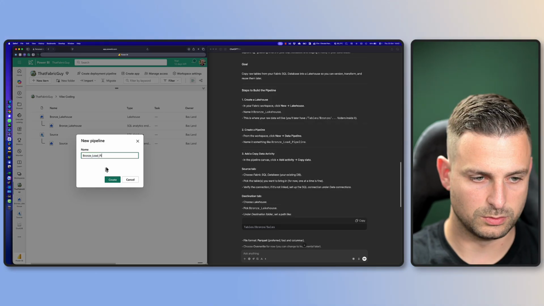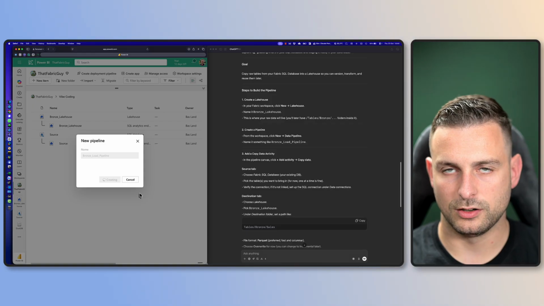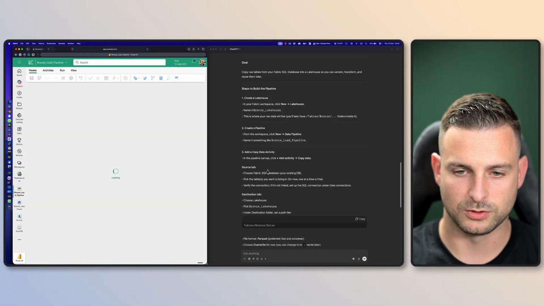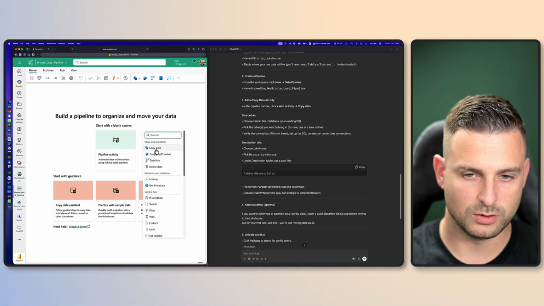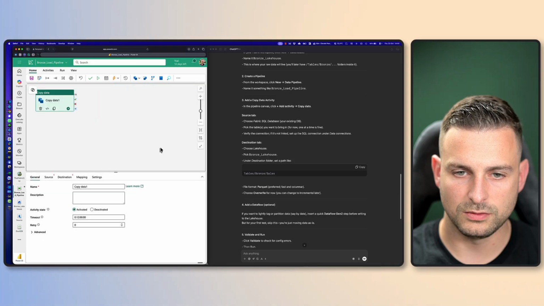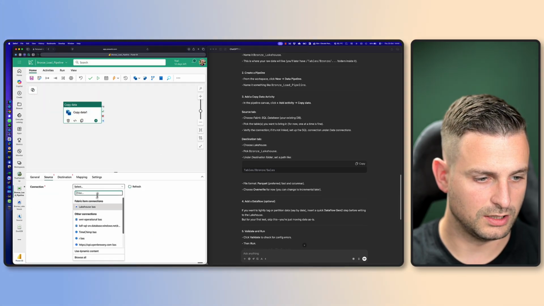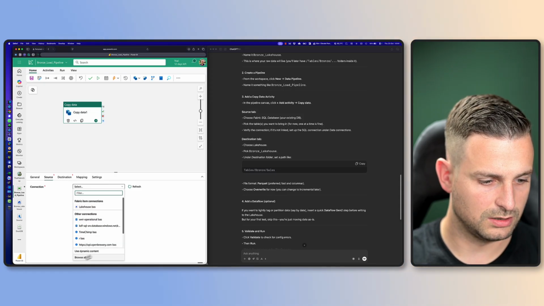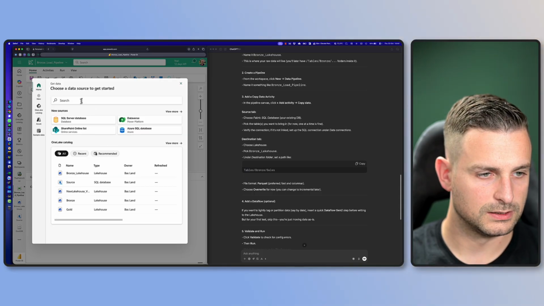bronze load pipeline. Now, mind you, I'm just pretending I know nothing about Microsoft Fabric or data platform design in general. I'm just following the instructions that we are given here. So from here, we will add a pipeline activity, and it will be a copy data activity. My source would be here, the database. And all right, let's browse for all sources. And that would be my source SQL database.